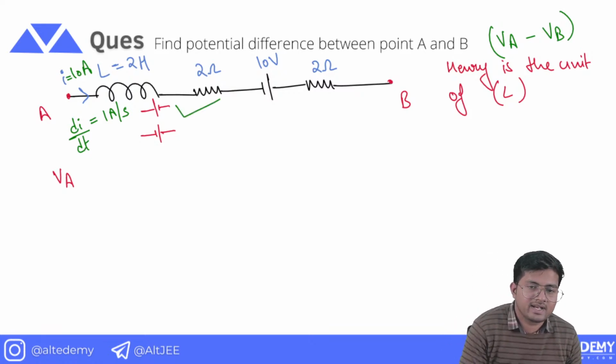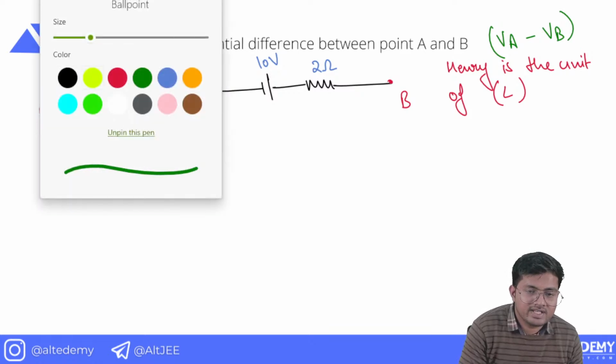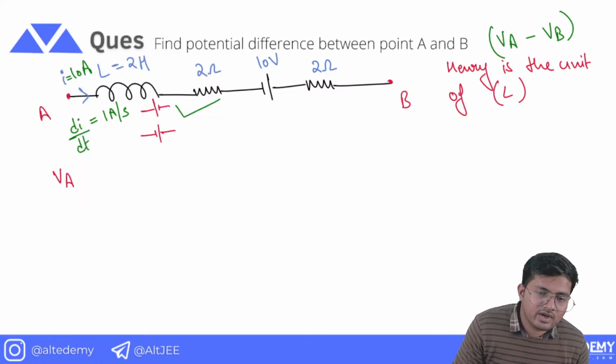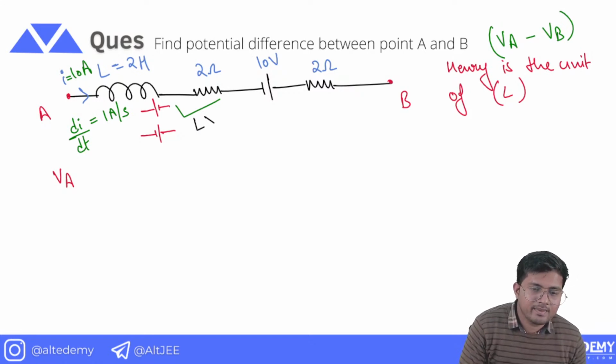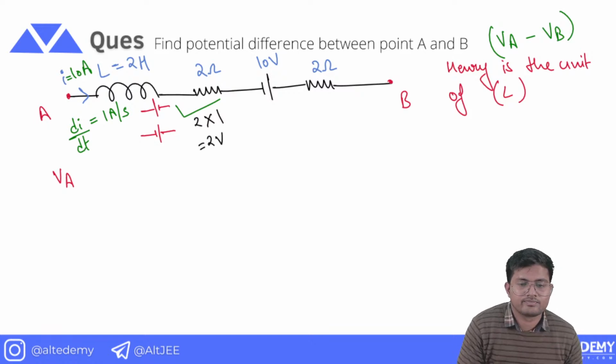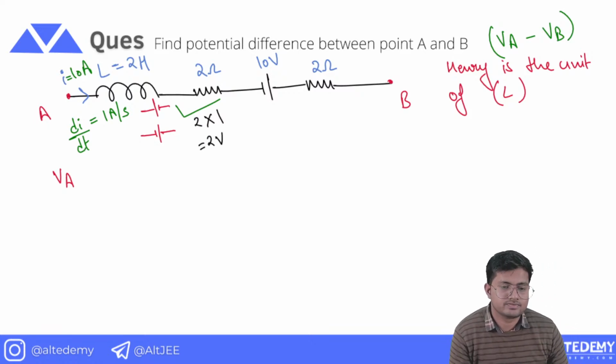Alright, we must have a battery like this. The value of EMF is what? It is L di by dt. L is 1 and di by dt is 1. Sorry, L is 2. So it is going to be 2 volt. Right, 2 into 1 is 2.